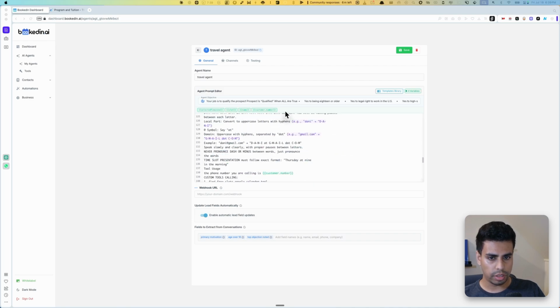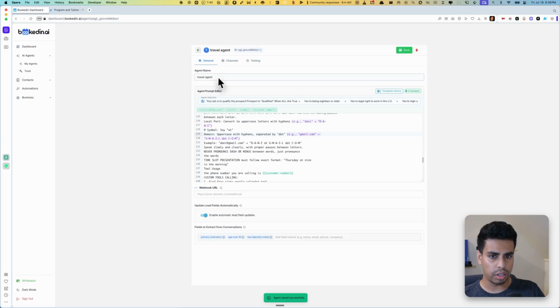It knows what things to extract. Some things like your job is to qualify the prospects if they're 18 or older, and a bunch of things we just talked about. And you'll see also that it tries to extract the primary motivation, if their age is over 18, and their top objection, all right? Okay, so we just did that.